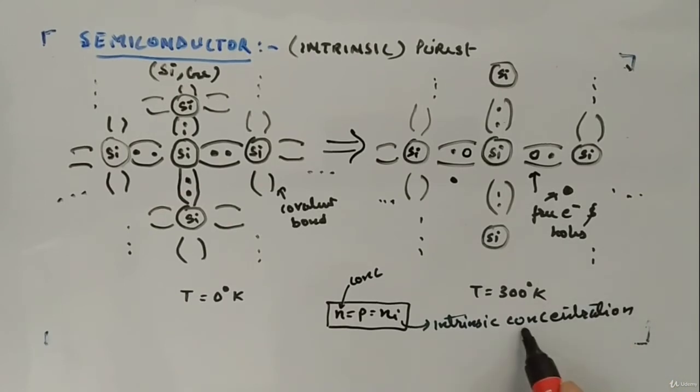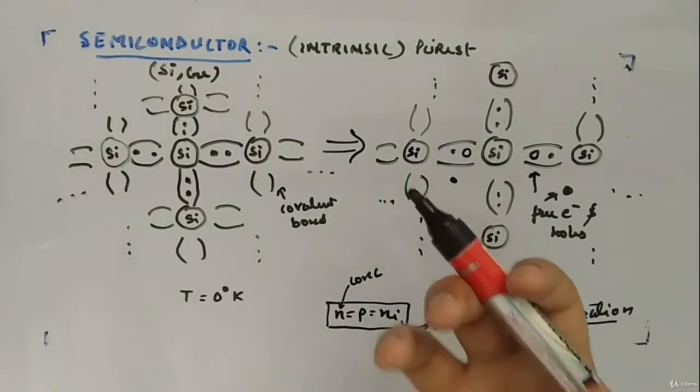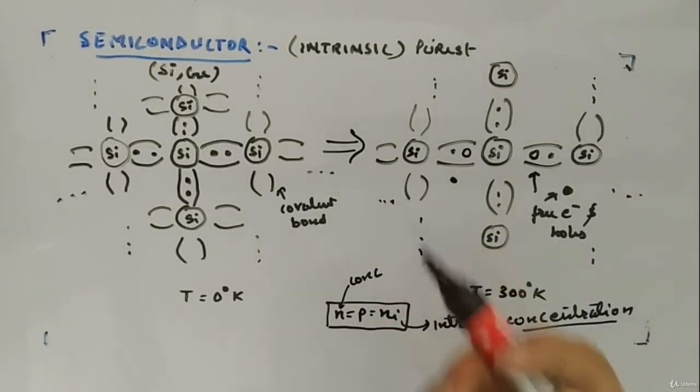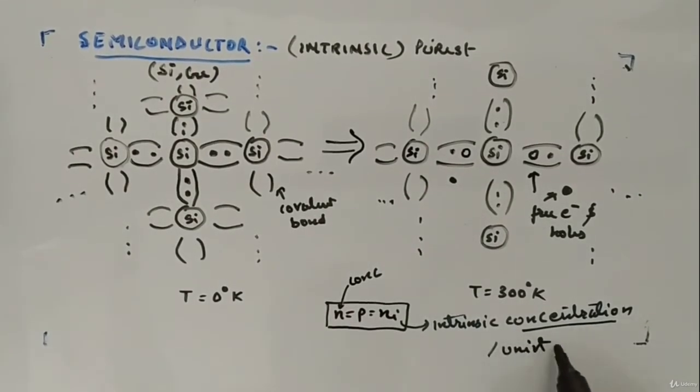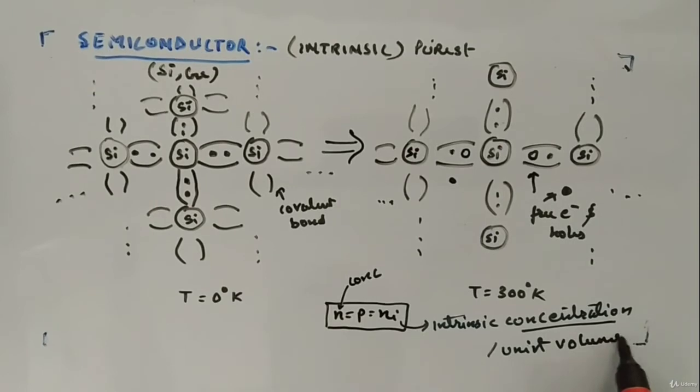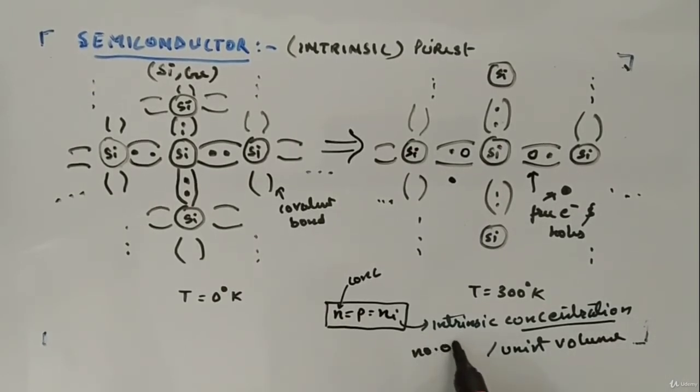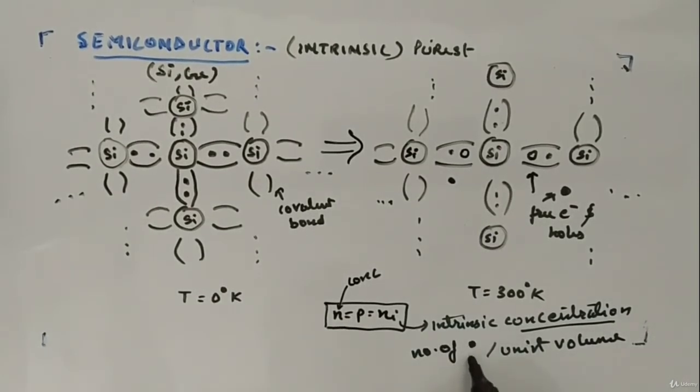What do I mean by concentration? It's the number of holes or electrons per unit volume.